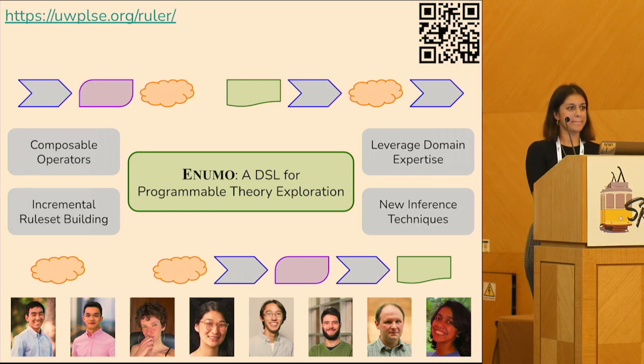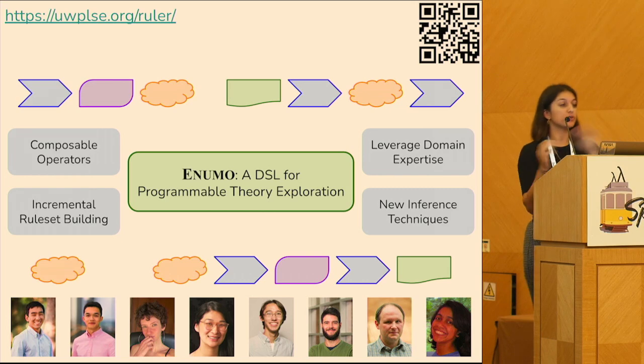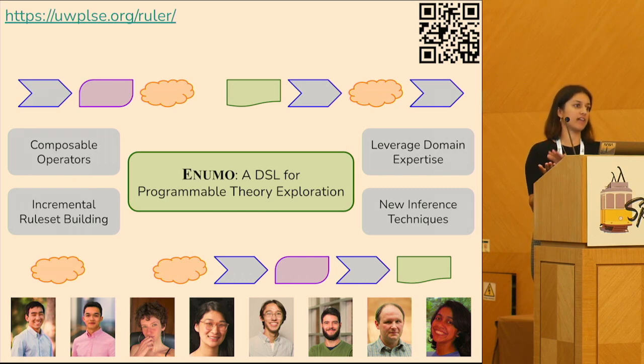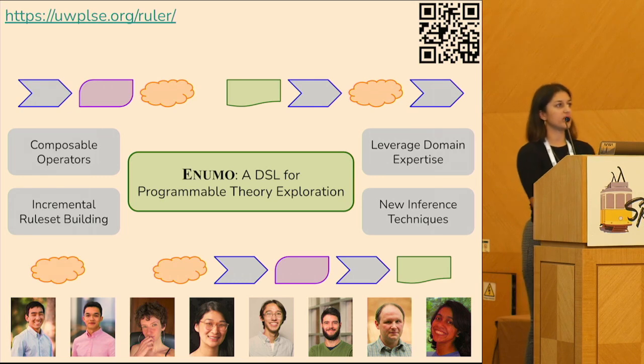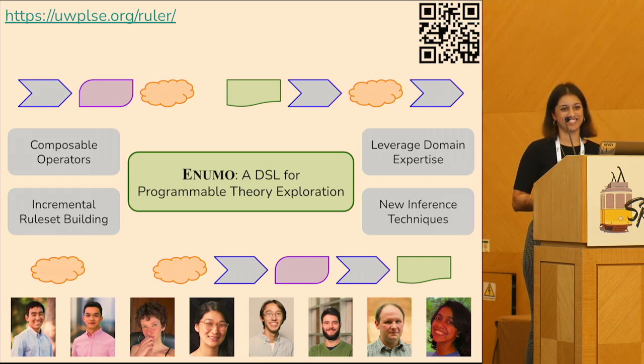So yeah, thanks for the wonderful talk. If I understand correctly, your DSL outlines a space for exploration, but if you find a rule in this space, how do you know if the rule holds or not? Oh, so the user of the domain will provide a rule validator that will check the soundness of the rule. And so when we find and minimize, give you a minimized set of rules, they're sound up to the soundness of the verifier that the user provides. What validator do you use in your evaluation? So most of the domains that we've implemented, we encode to SMT for the validator. Yep. Okay, thank you.